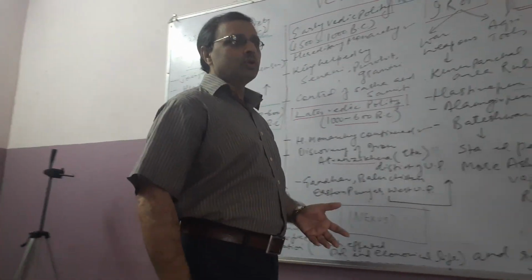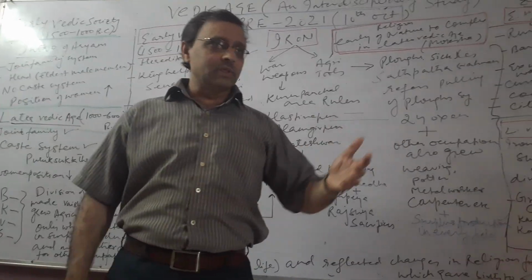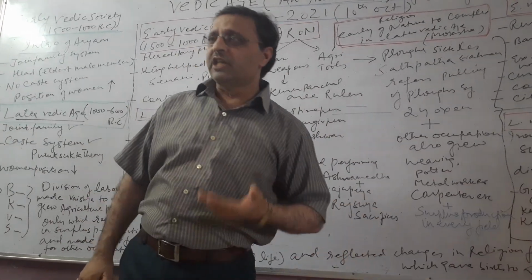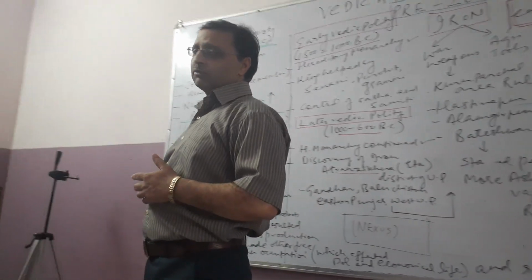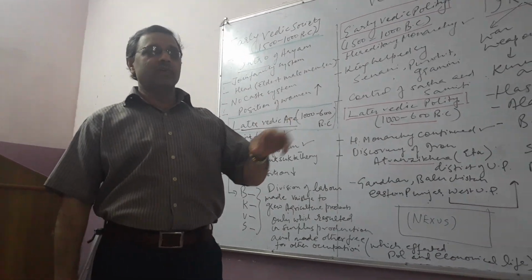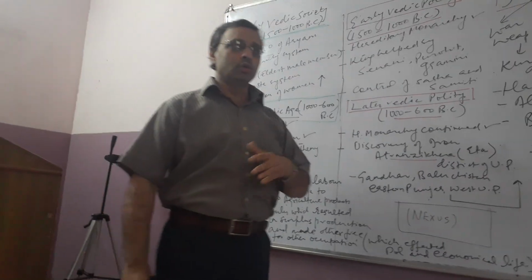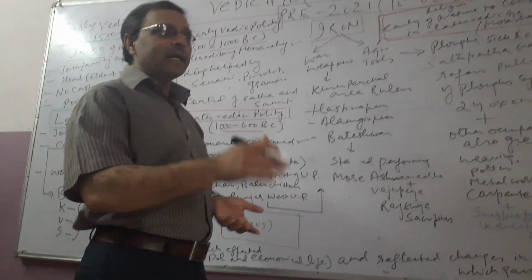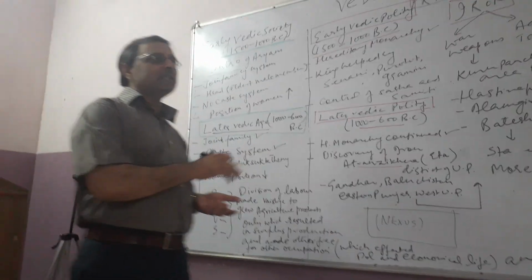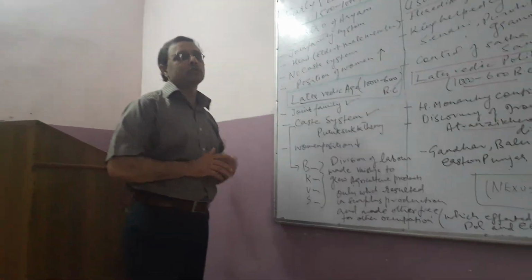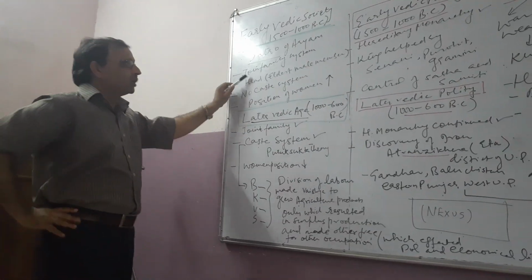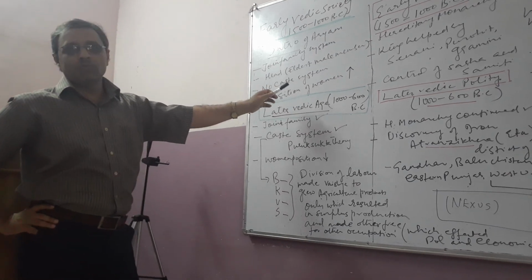which gave rise to the different classes like the Brahmins, who were supposed to teach and preach only, Kshatriyas who had to go to the wars only, Vaishyas involved in trade, commerce and agriculture, and Shudras who were supposed to do work for the rest of the three. So that caste division was there in the later Vedic age, but not in the early Vedic age. So that was the early Vedic age society. Joint family system was there. The eldest member was the head of the society.